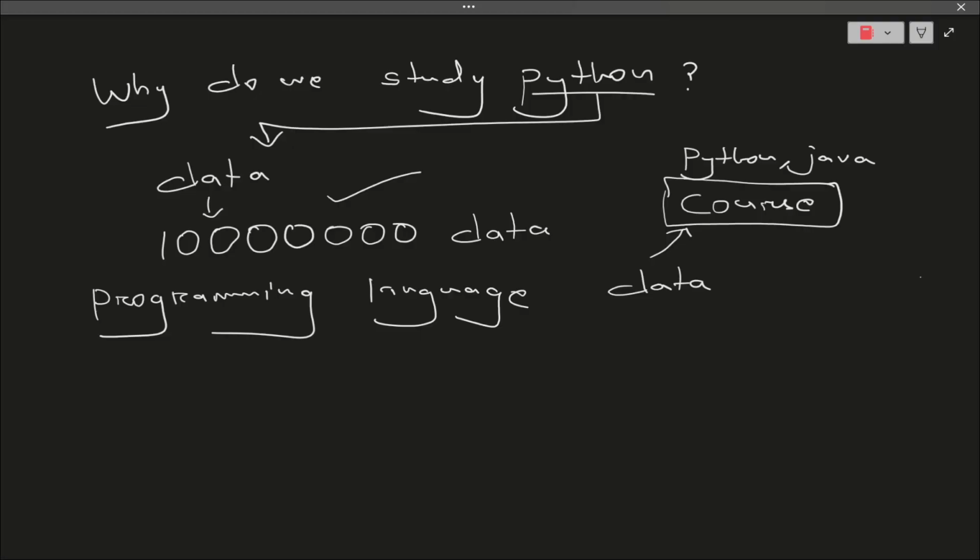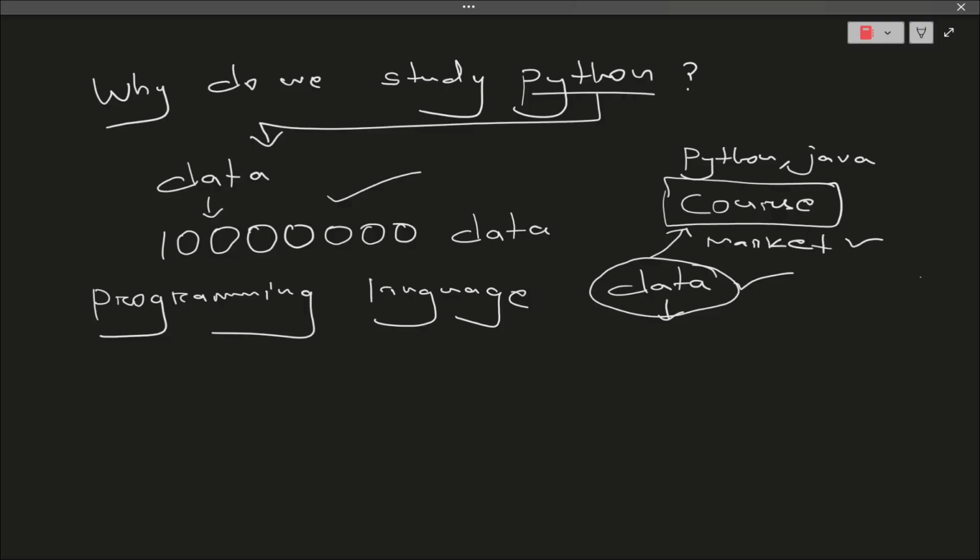I cannot just go randomly and build one course. At first I need to have data, and after having lots of data I will understand that these are the students who are in need of my computer programming language course. That is nothing but my data.